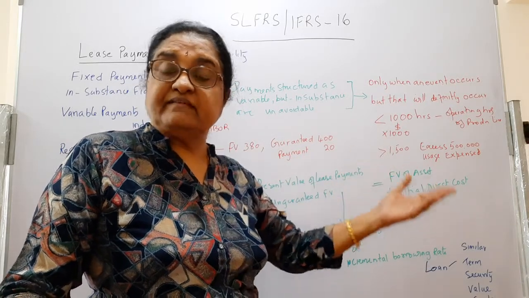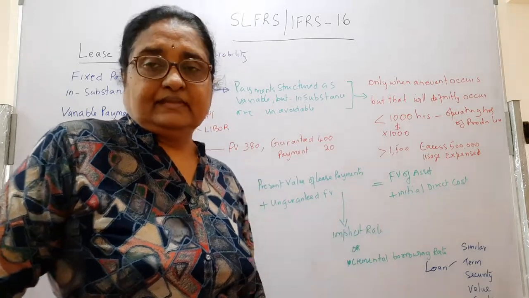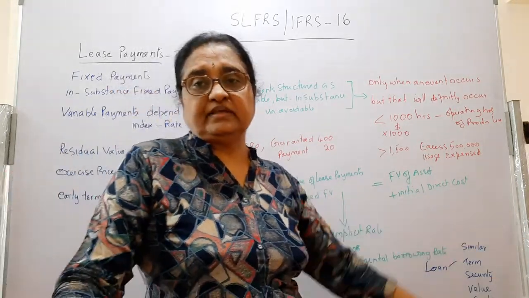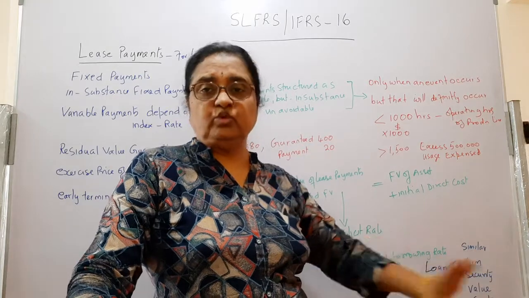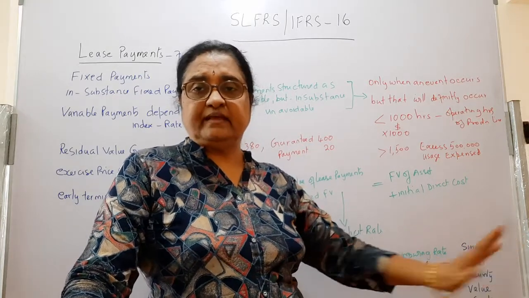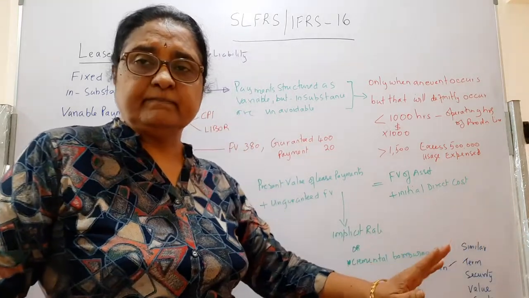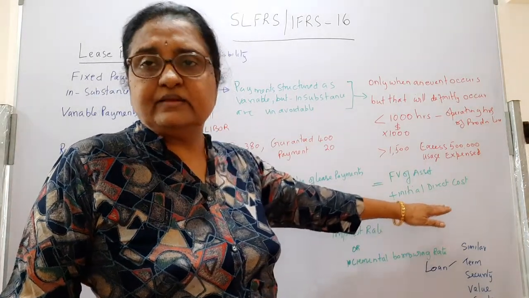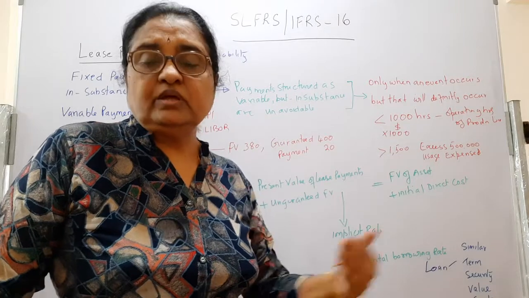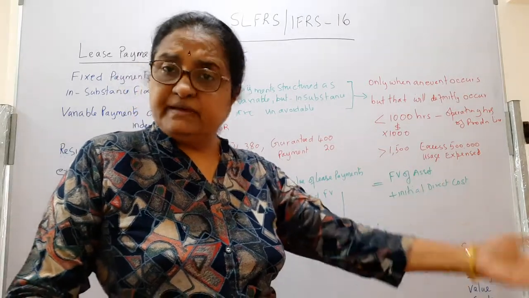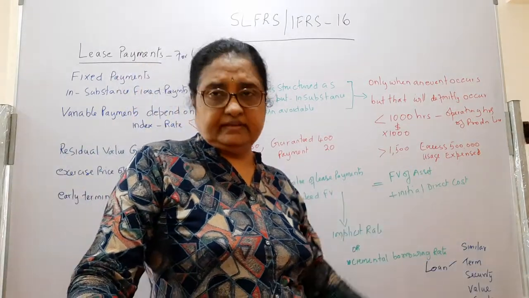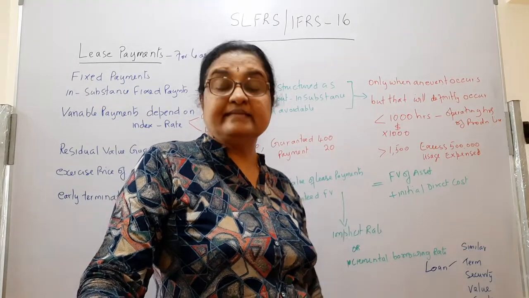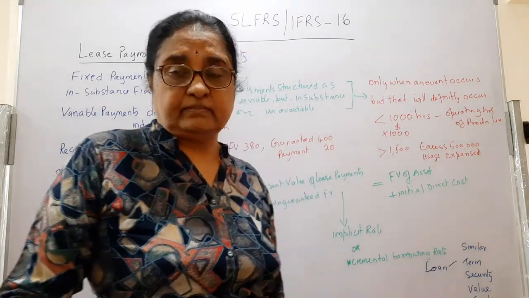The fair value of the asset will be 400,000. He is guaranteeing that after using it. After I use that, I will maintain it, I will do everything, so I guarantee that the fair value when I am returning the asset will be 400,000, or if I have a purchase option, I will do it. That fair value, he is guaranteeing 400,000.